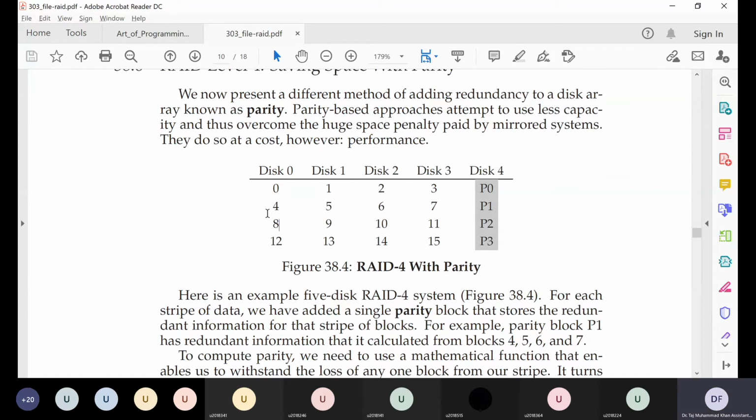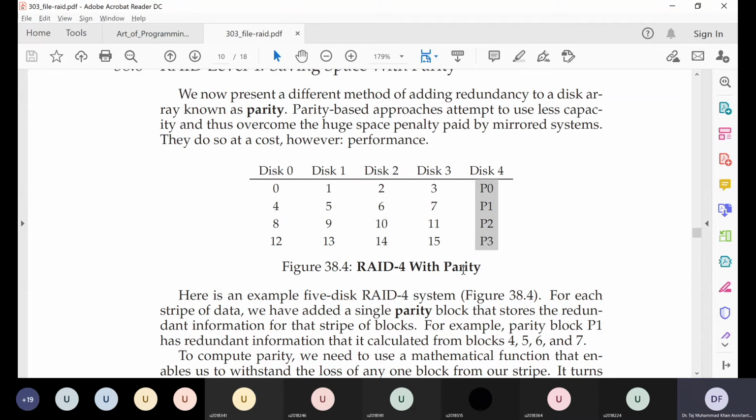Will we be able to restore disk 4 if it fails? We can. Yes, we can. And what about any of the other disks? If any of the other disks fail, will we be able to restore if only one disk fails? Yes. Okay, so it doesn't matter which disk fails. As long as only one disk fails, we can always recover its data.